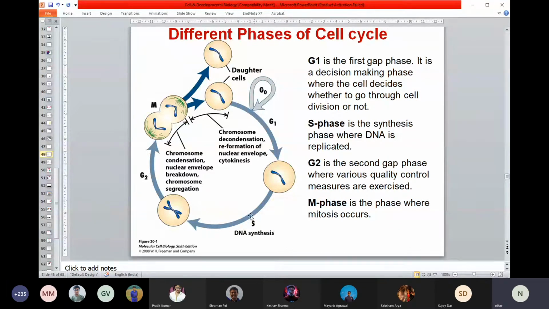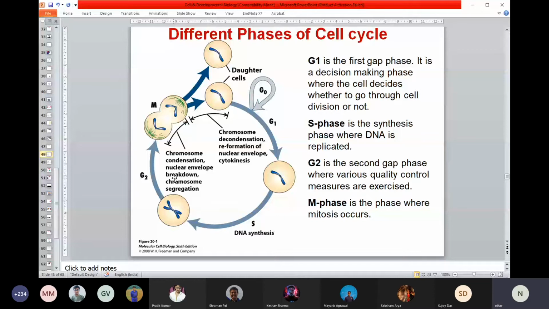But once the cell divides and DNA replication takes place, in the G2 phase, the second gap phase, when the cell understands there is a problem with replication, of course it does not proceed to mitotic division, but at this stage the cell undergoes a different process called apoptosis. We'll be talking about it in the last few slides. Cells actually commit suicide. Apoptosis is, in other words, the suicidal mechanism of a cell. So the cell dies, in simple terms.